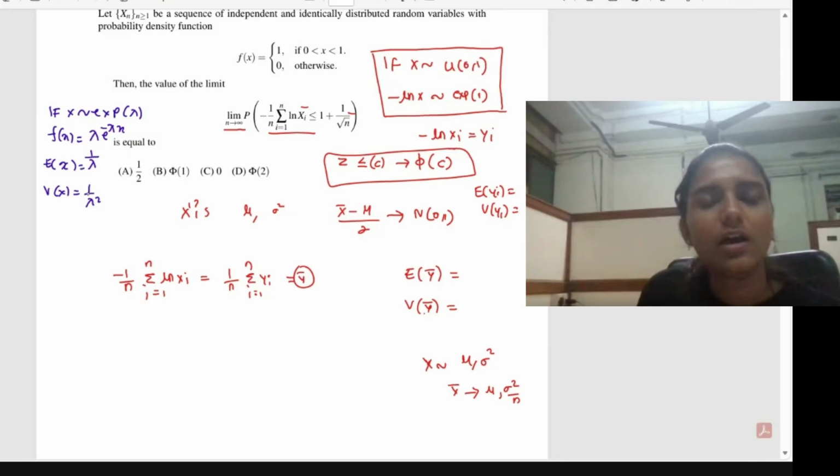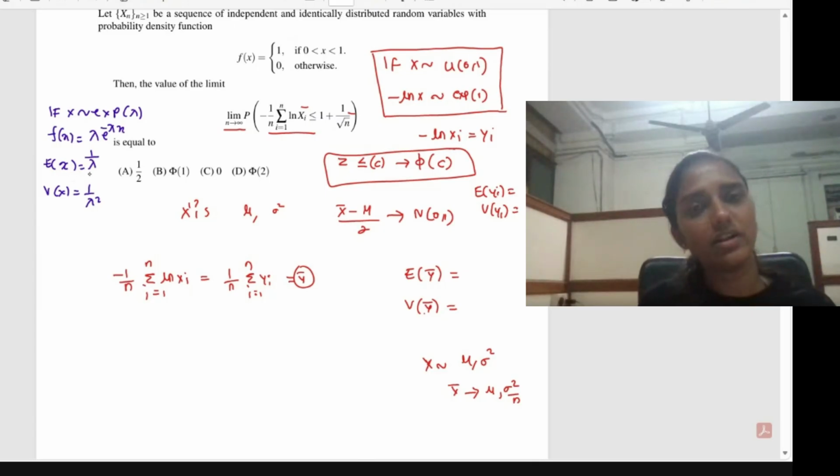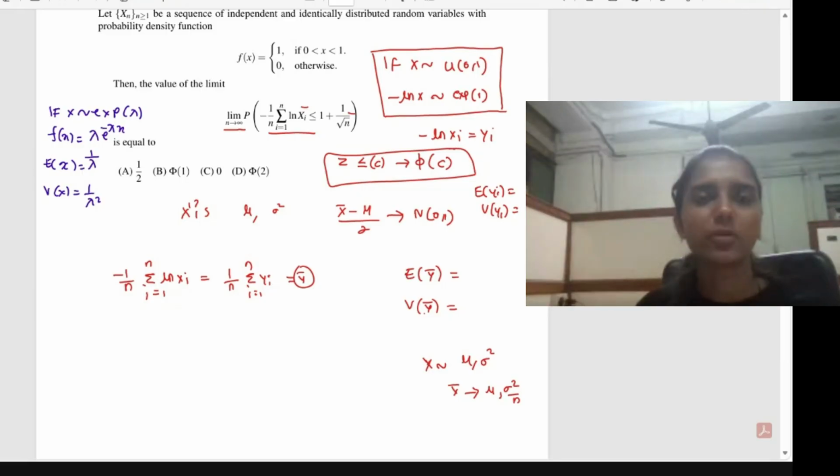When you do this for many questions, it automatically sinks into your mind, so you don't have to memorize the expectations and variances. For the exponential there is also the lack of memory property, so write down that expression too, along with expectation, variance, and MGF. When you solve 10, 12, 15 questions on the exponential distribution, this will automatically settle in your mind, so you don't have to memorize these things at the end.